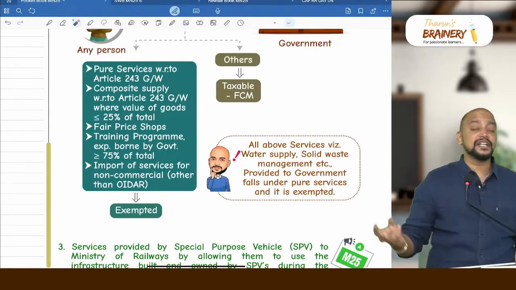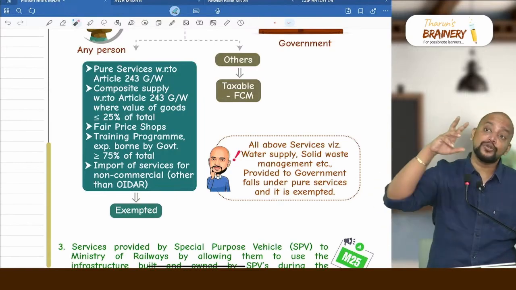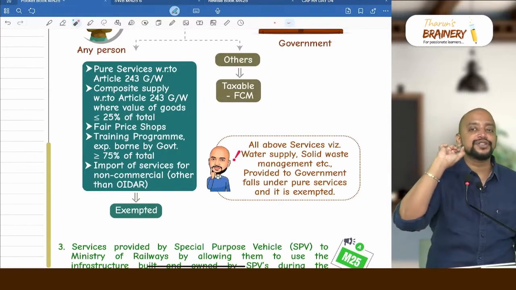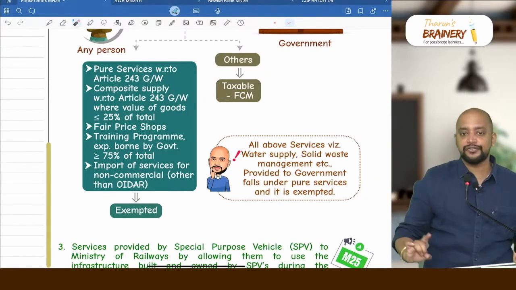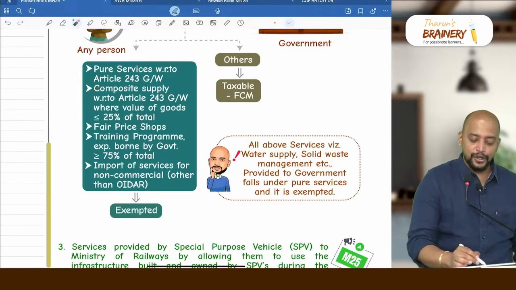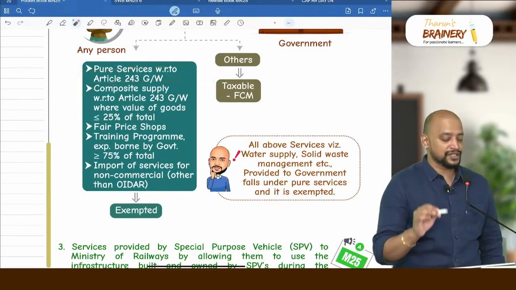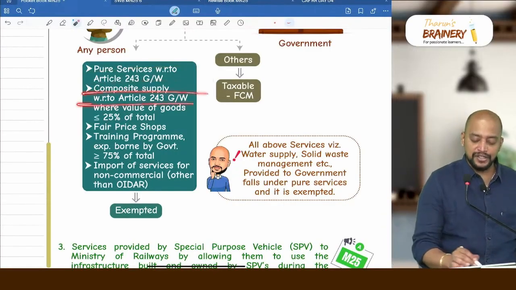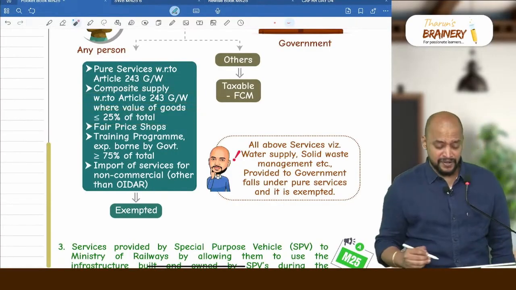Then what if it is a composite supply that involves both goods and services? If the value of goods does not exceed 25% of total, then that particular activity will also be exempted. So pure services in relation to Article 243 GRW, and composite supply with respect to Article 243 GRW where the value of goods does not exceed 25% of total.